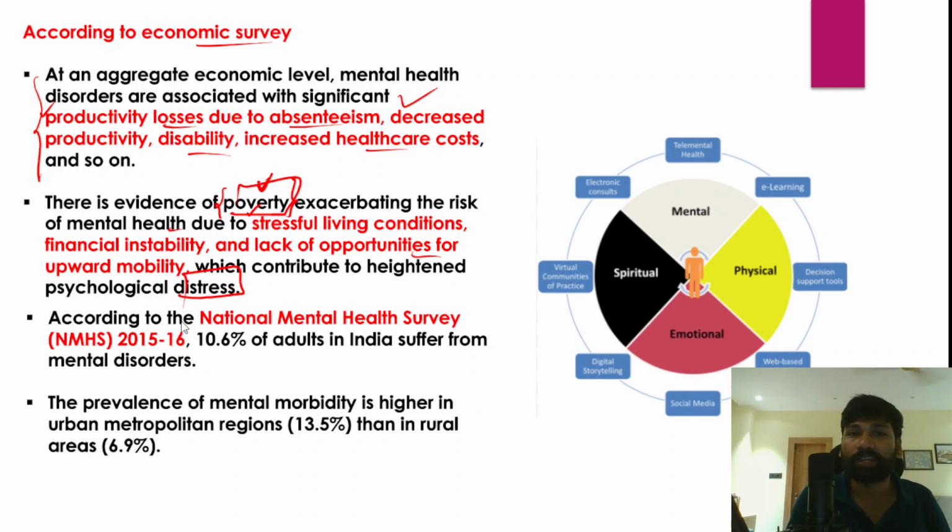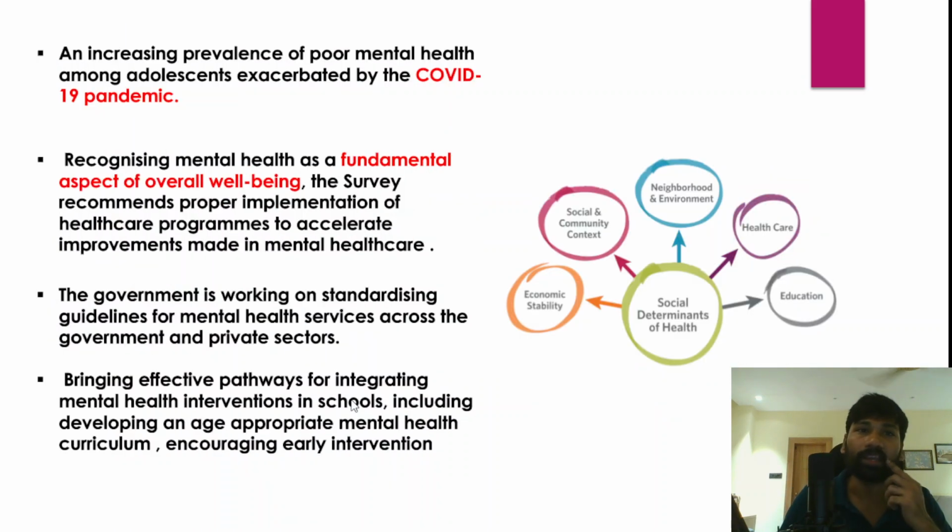Now, according to data from the National Mental Health Survey conducted in 2015-16, around 10.6% of adults in India have been suffering from mental disorders. And when we talk about people who have mental health issues in metropolitan and urban centers, it is 13.5%, and in rural areas it is 6.9%. So this indicates that there are a significant number of people with mental health issues in the metropolitan and urban areas than in the rural areas.